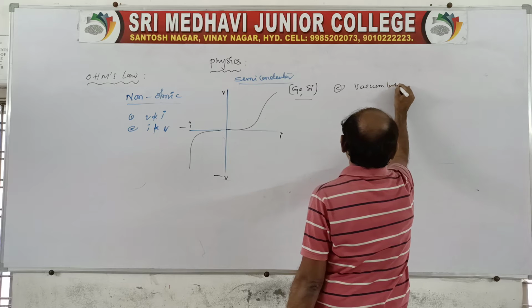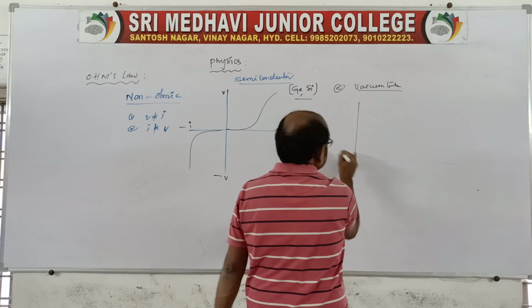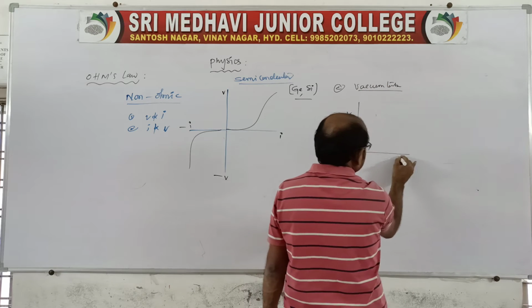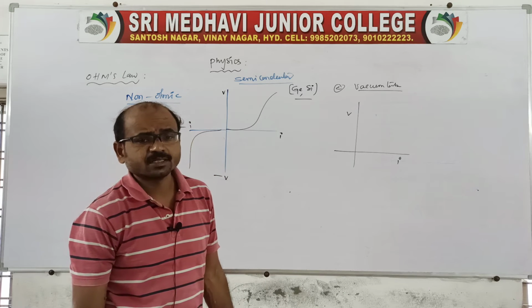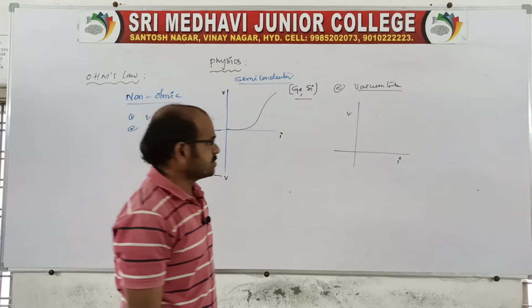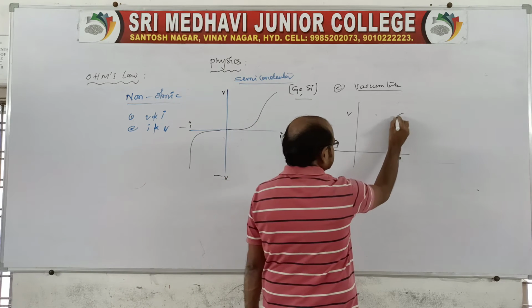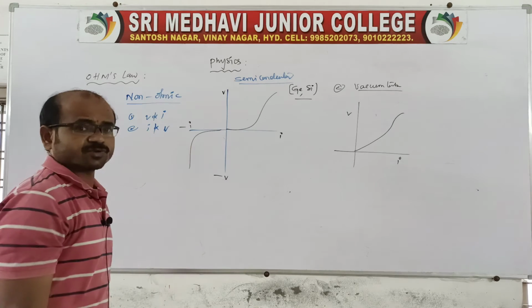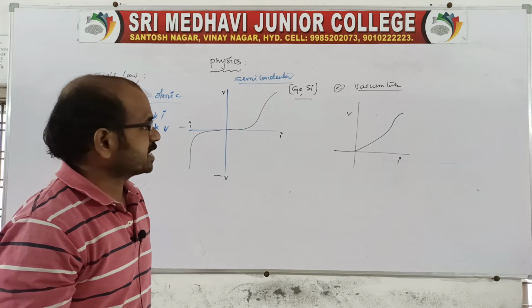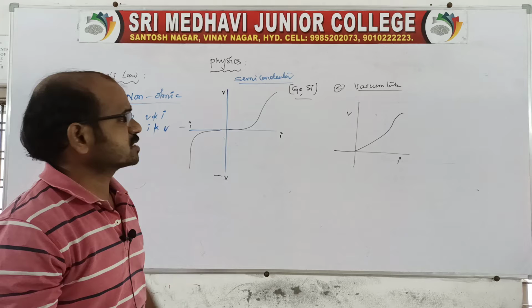Sir, what are vacuum tubes? Vacuum tubes also do not obey Ohm's law, so it is also not a straight line. It may be represented as some curve. Is it exactly a straight line? No, because it does not obey Ohm's law.